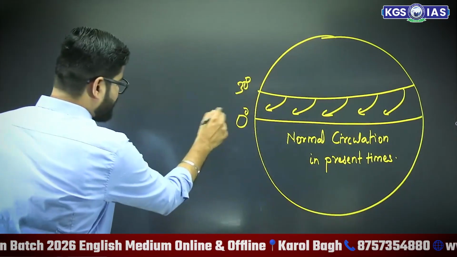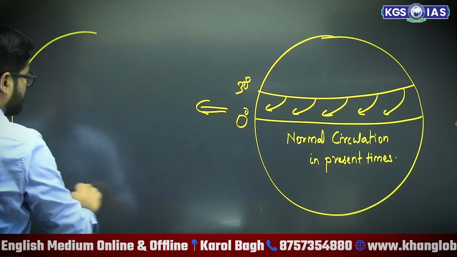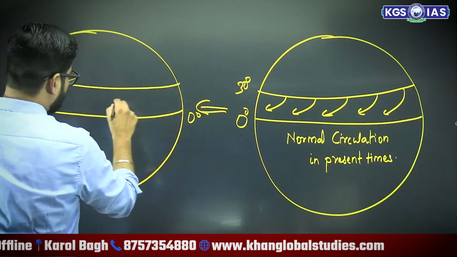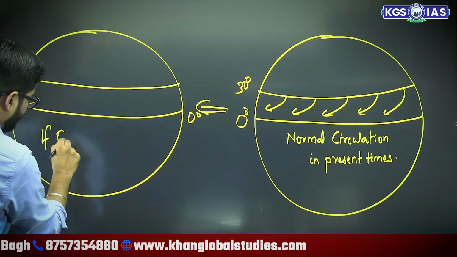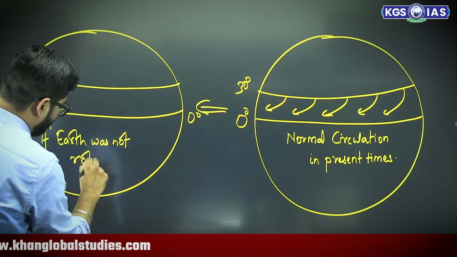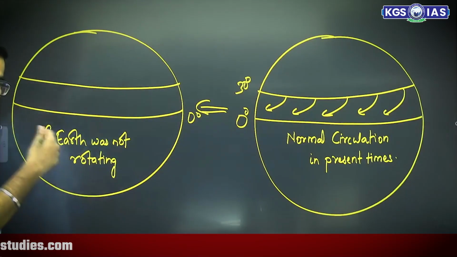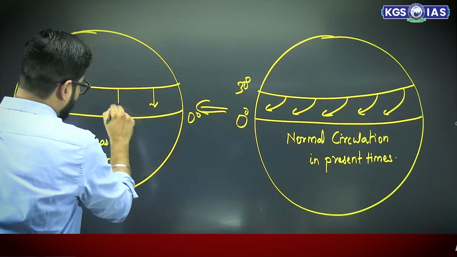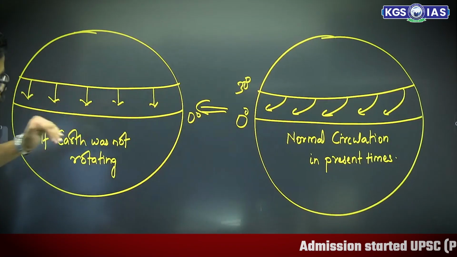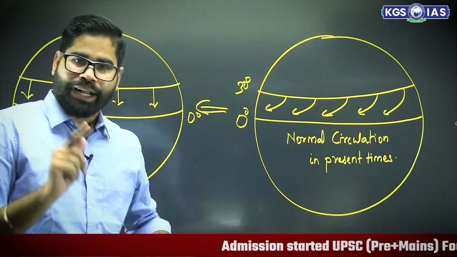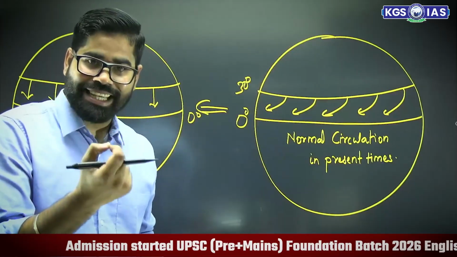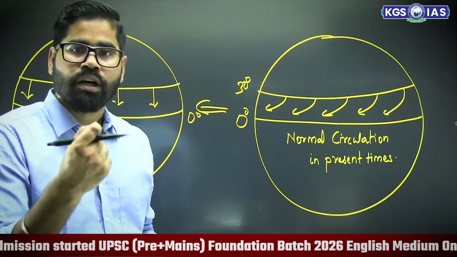But suppose the earth was not rotating, then the wind would have simply come in this manner. So it is the rotation of the earth which gives rise to a fictitious force, which is what we call Coriolis force.